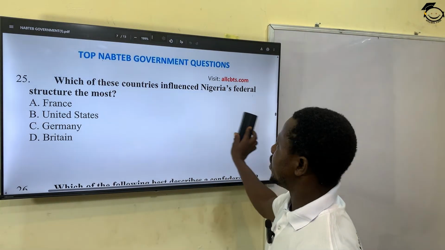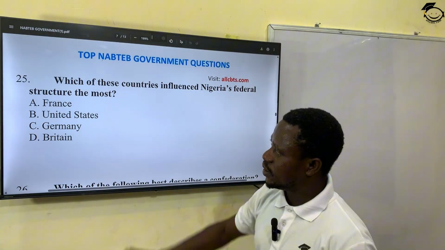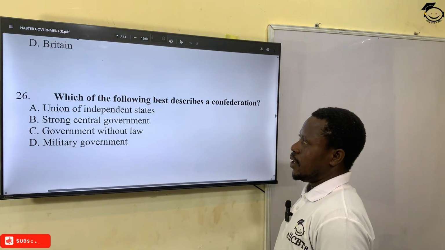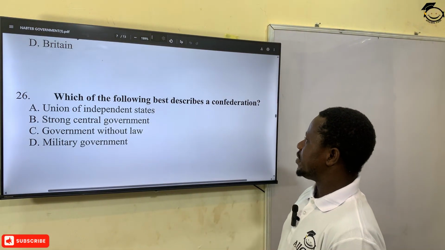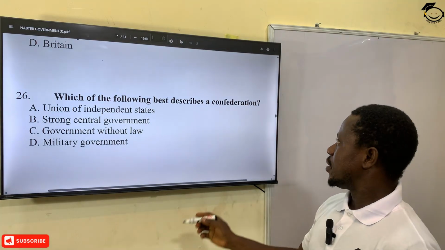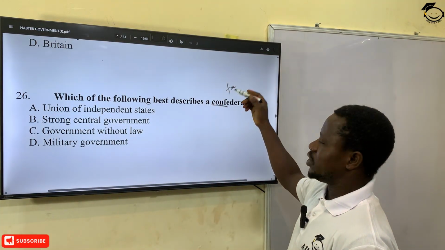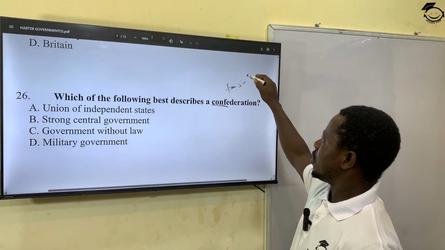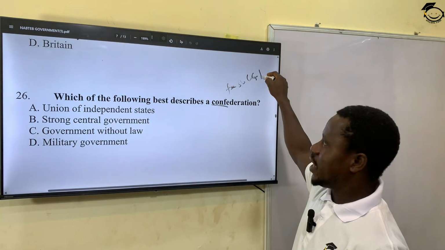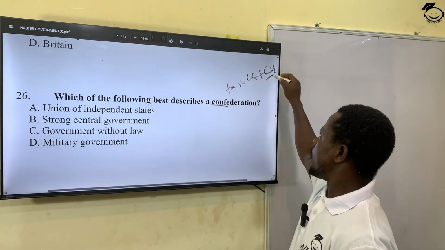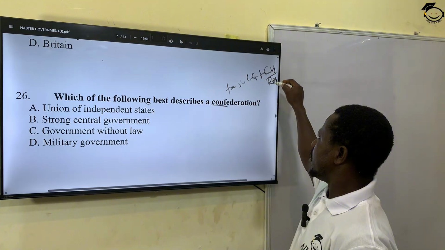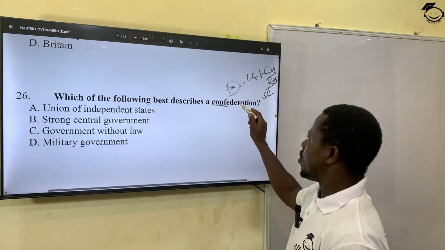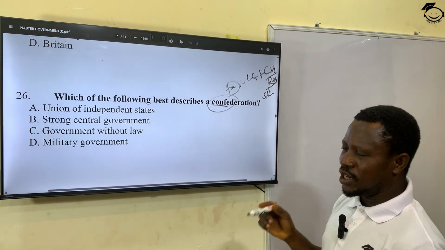All right, so the correct answer for my explanation here is what? Option B. Okay, which of the following best describes a confederation? Now, we have federation. Federation is federalism. A federal system where power is being shared between the central government and the component units. The component units in Nigeria before were regions. Later, we now have states and local governments. That's for federal.